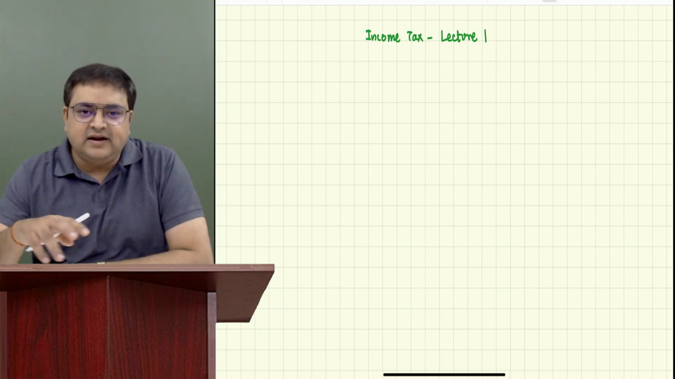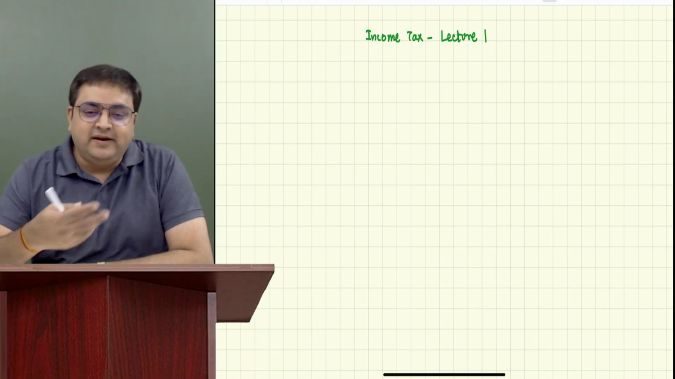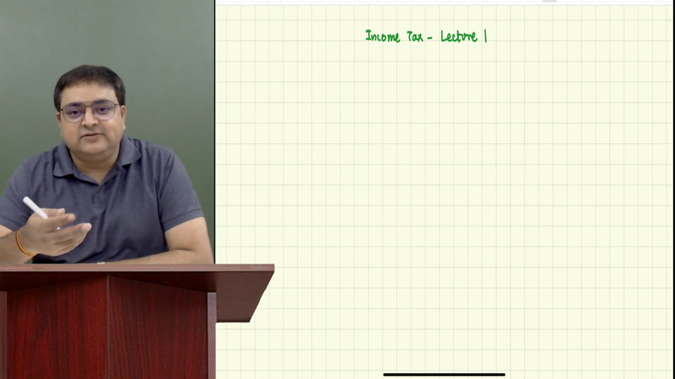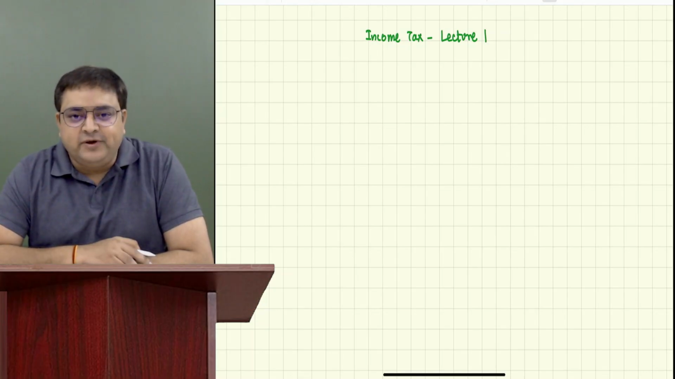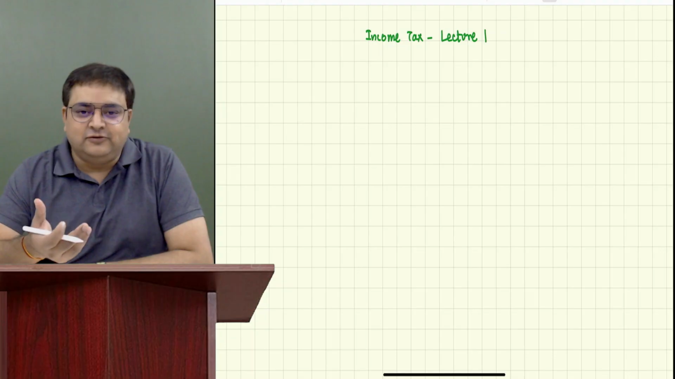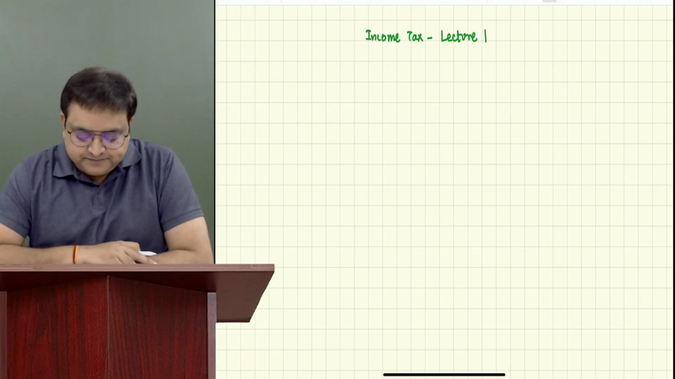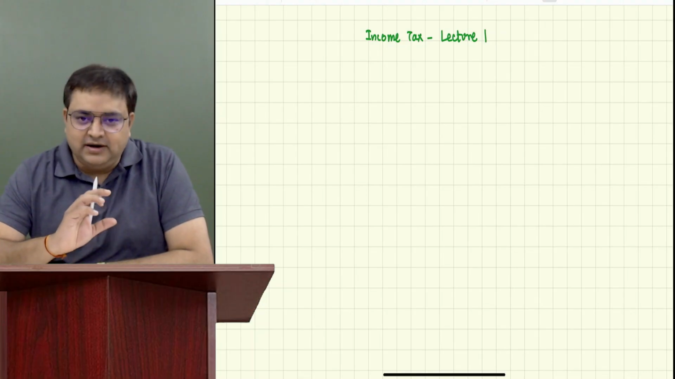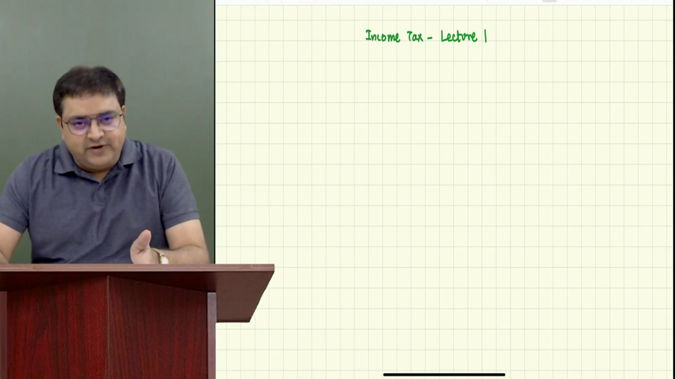You will be able to apply income tax around you, for your father's or mother's business, or even if they are working somewhere as salaried employees. You will be able to calculate the tax for your relatives also. So it is a very, very interesting subject. But no doubt it is a little big, it's voluminous. But you don't have to be afraid, guys.